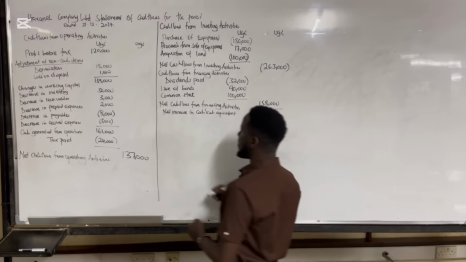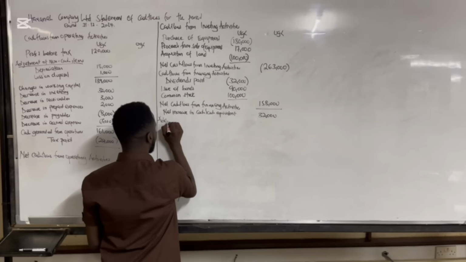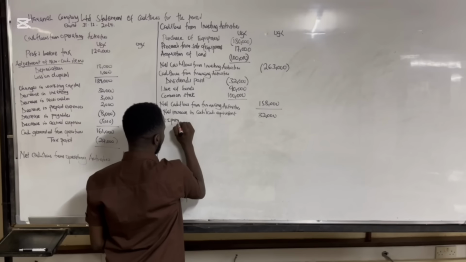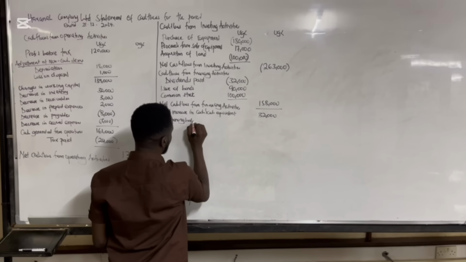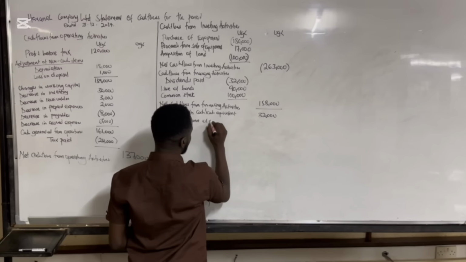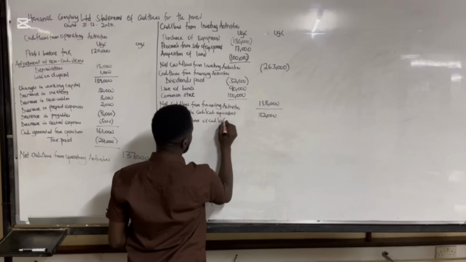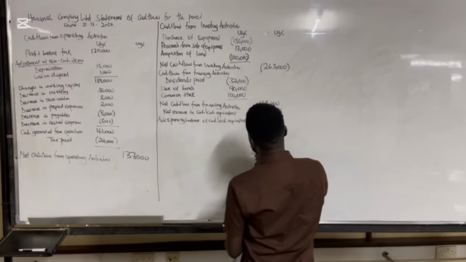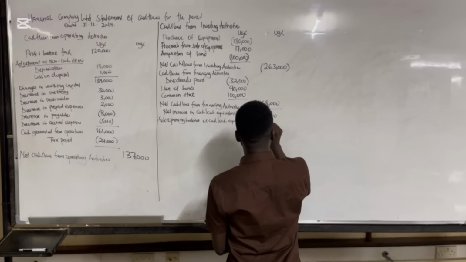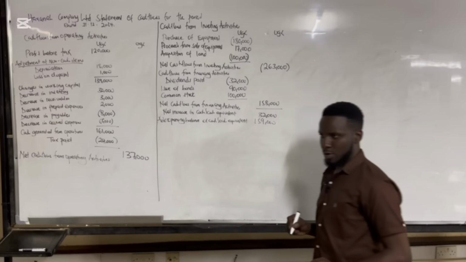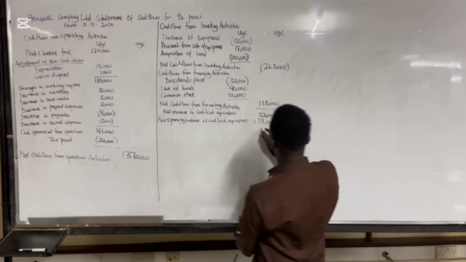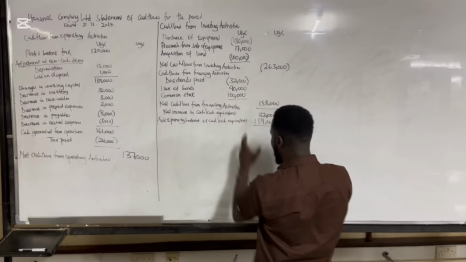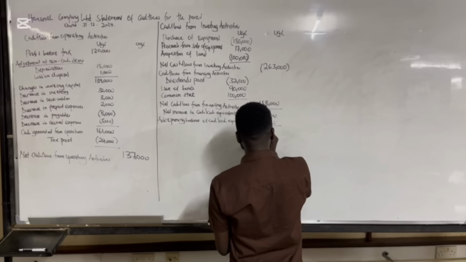Then after that, we're supposed to add the opening balance of cash and cash equivalent. Now, our opening balance for cash and cash equivalents was 159,000. Now, this opening balance, once you add these two figures, the closing balance has to be 191,000.